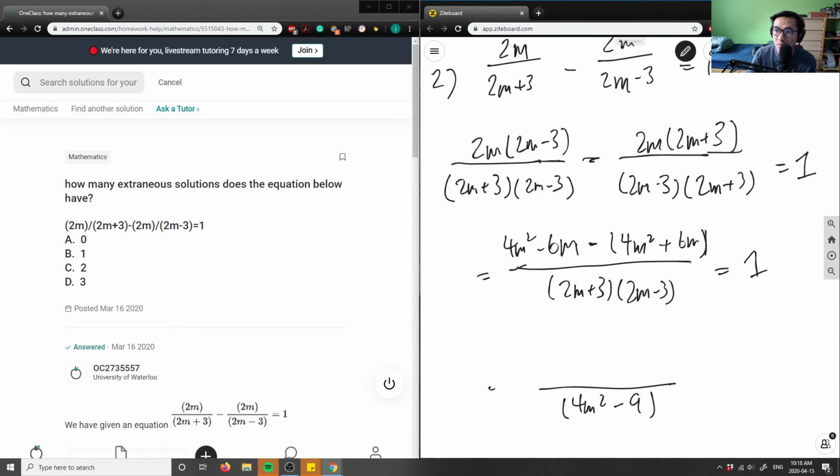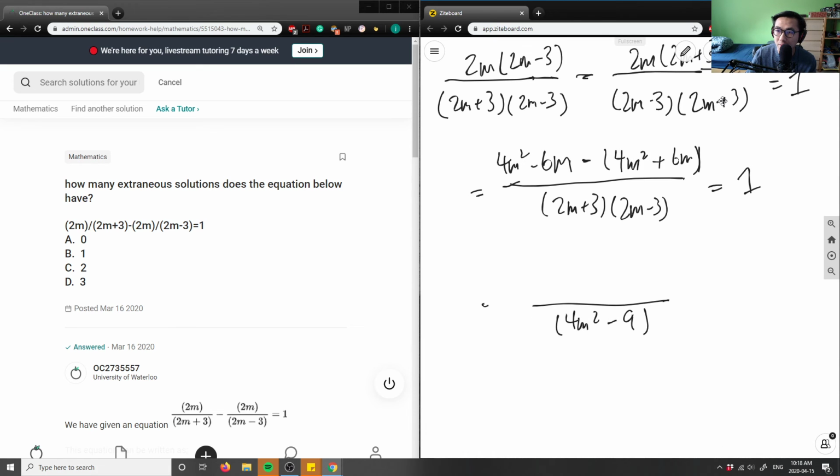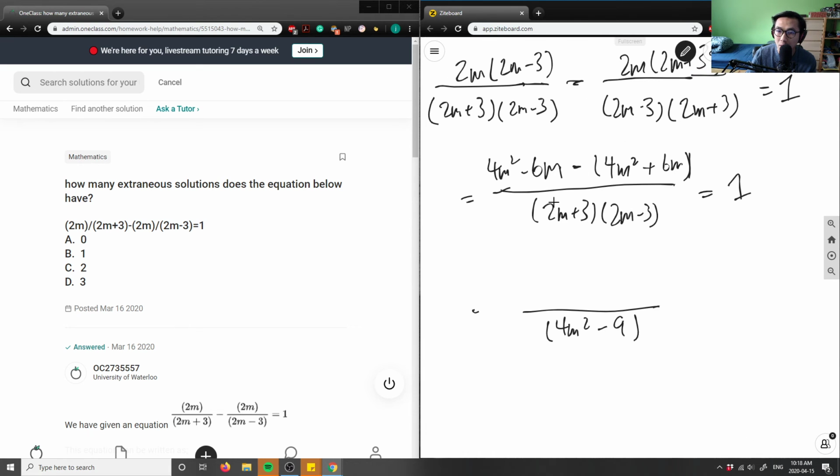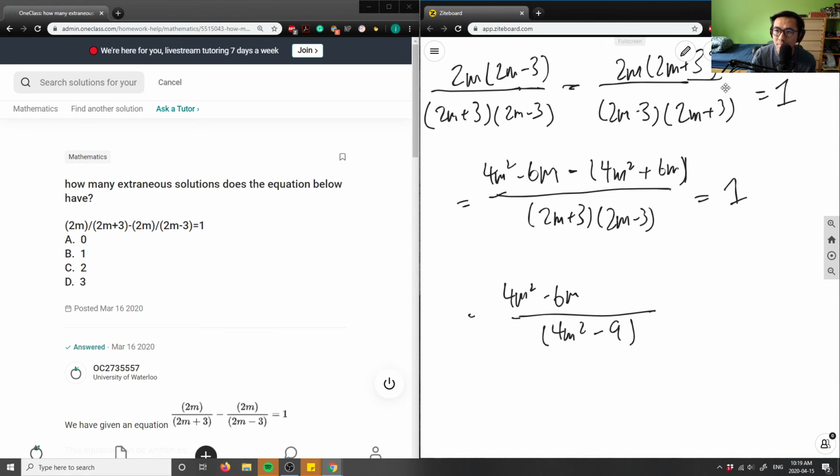Positive 6m. So I can then simplify this bracket. This here is now minus 4m squared, minus again, minus 6m here, right? I'm breaking down this bracket, and this negative applies to the entire bracket here.